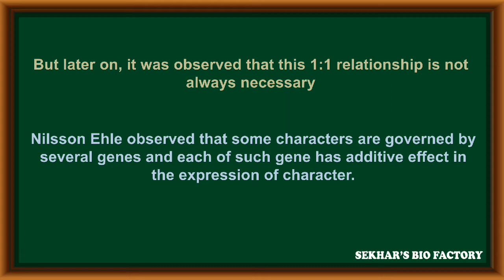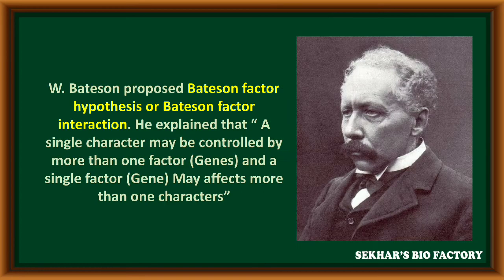Nilsson-Ehle observed that some characters are governed by several genes, and each such gene has an additive effect in the expression of the character. One of the scientists, W. Bateson, proposed a hypothesis called the Bateson factor hypothesis or Bateson factor interaction.